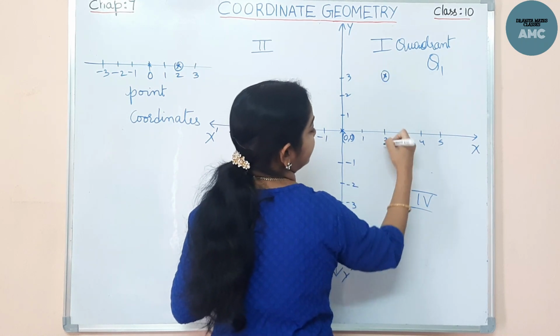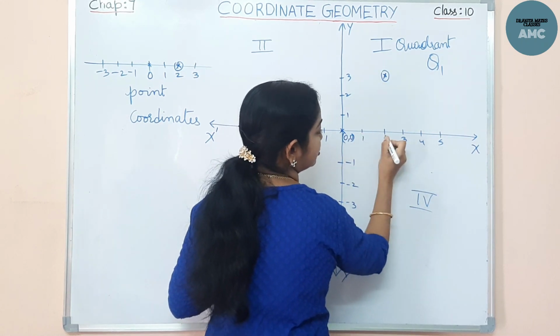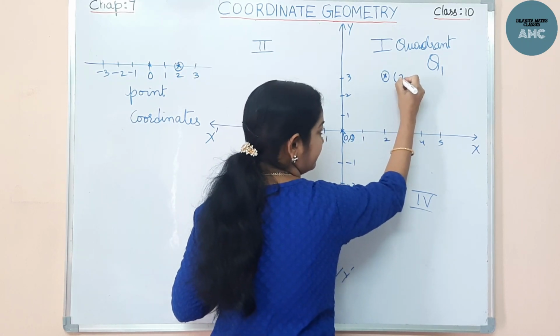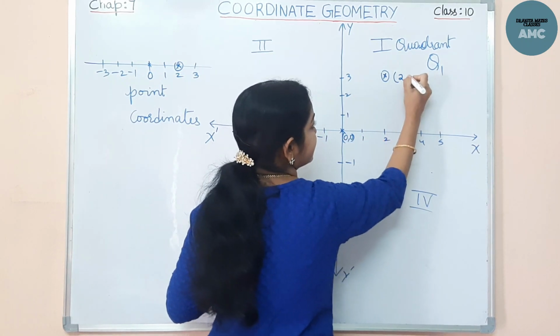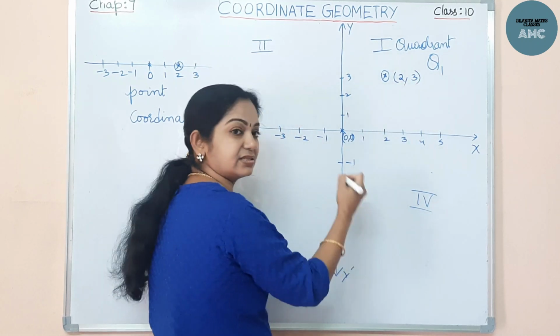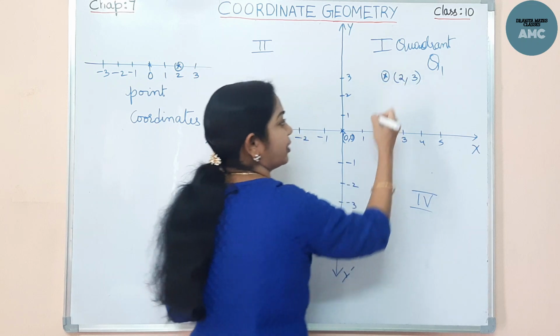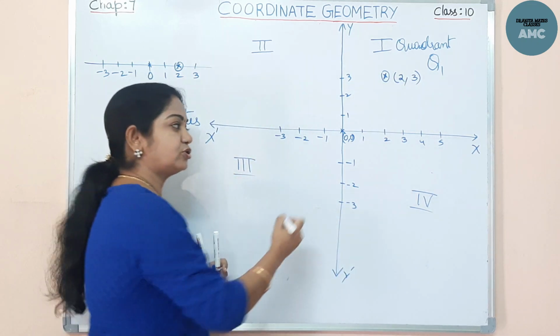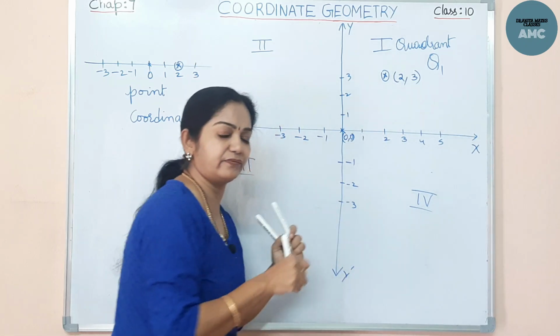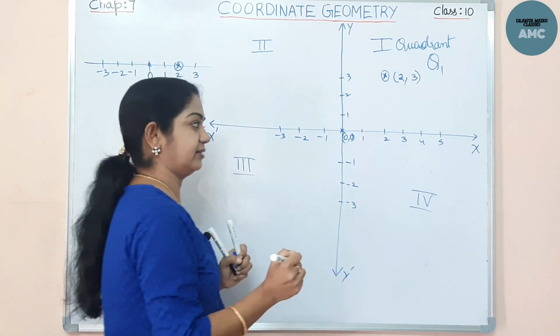This point is 2, 3. First we have to see the x-axis, then the y-axis. So these are the references, the coordinates to locate this point 2, 3: 2 for the x and 3 for the y. This locating and everything you have known in your 9th class.